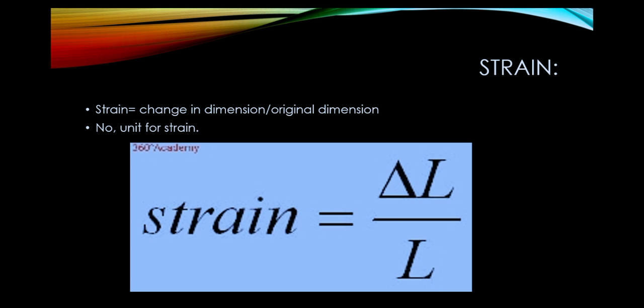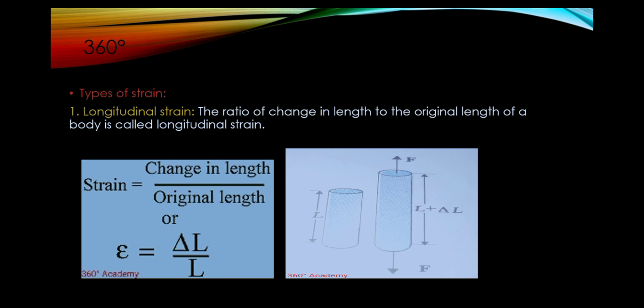There is no unit for strain, whereas strain is equal to delta L by L, where delta L is the change in dimension and L is the original dimension. Types of strain. First, longitudinal strain. The ratio of change in length to the original length of a body is called longitudinal strain.